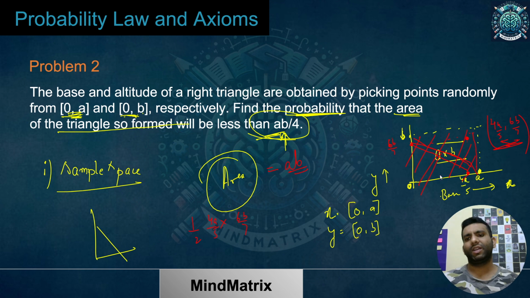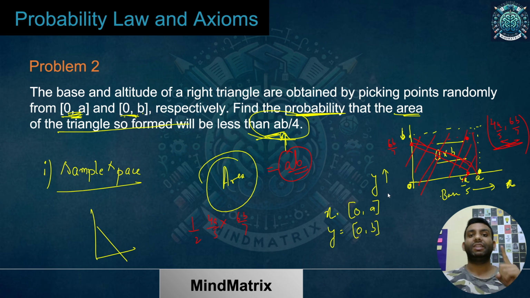How AB? It was just a rectangle with length A and breadth B. So I'll just multiply and I'll get the value. That is the area of this rectangle, which shows the total number of points possible within this area. So the sample space is AB. Very important to understand. The area of this portion, which is marked by red, is AB.